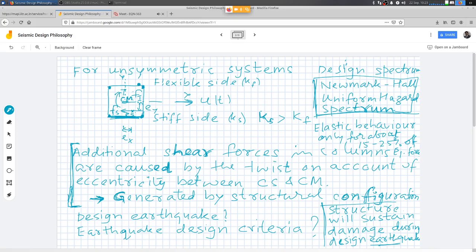But no amount of this safety margin can accommodate for these additional torsional effects. So what is done in earthquake resistant design codes is, even if your model looks like a very perfectly symmetric model, everything is very symmetric, we still account for what we call accidental eccentricity.